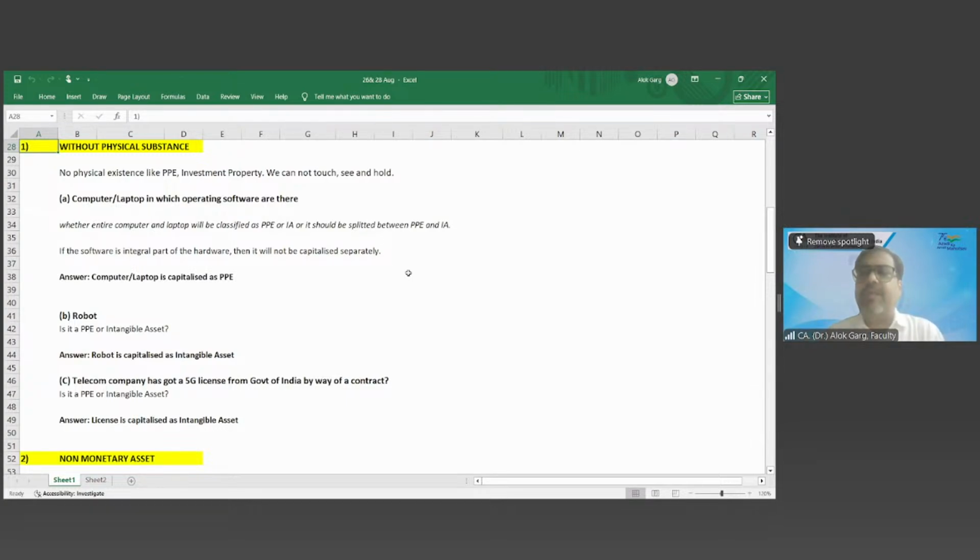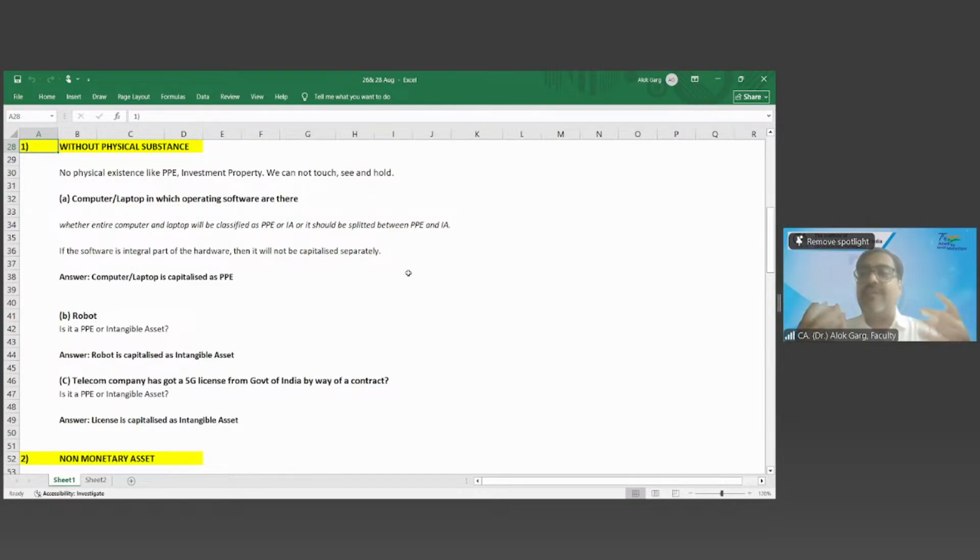But for example, if you got an invoice which is split into two parts, and the skeleton also has a significant amount of value, and the intangible asset also has a significant amount of value. Let's say the total cost of the laptop is 10 lakh rupees, right? And the program or the software cost is, let's say, 6 lakh rupees, and 4 lakh rupees the skeleton cost, right? In that case, you can capitalize separately, but normally it is not splittable.